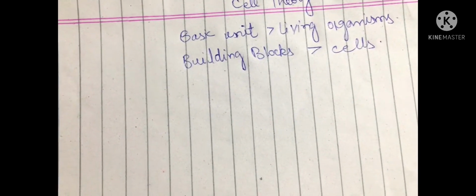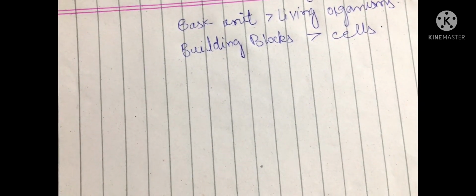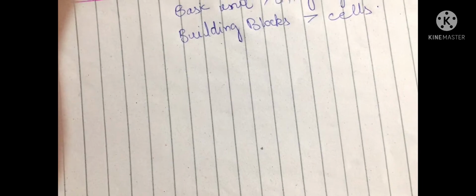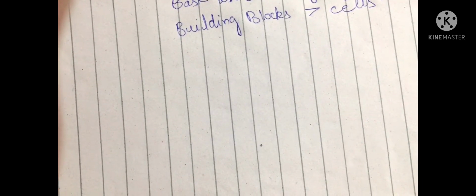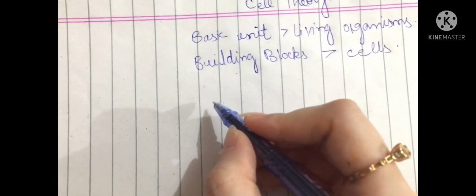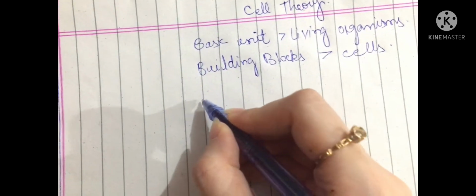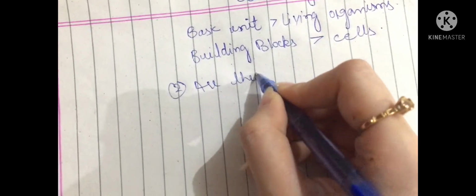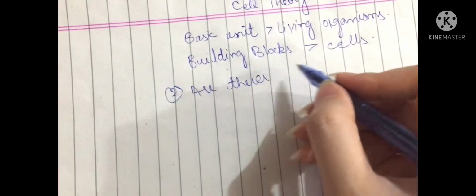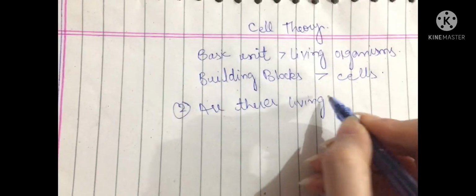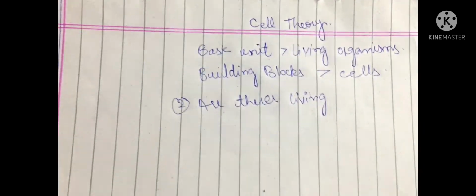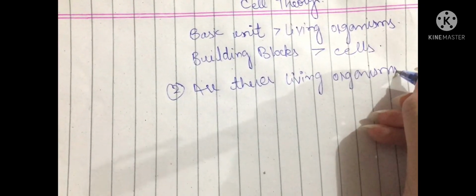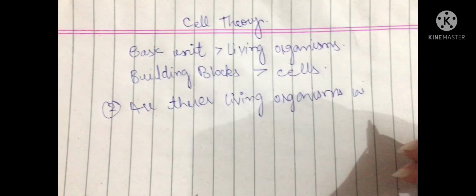Cell theory is one of the basic theories of biology. Now, let's discuss another point: are there living organisms without cells? We will discuss the answer to this question, and find out whether any living organism exists which contains no cells in its body.